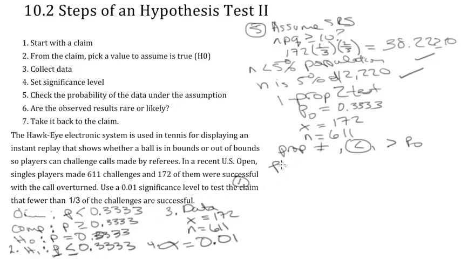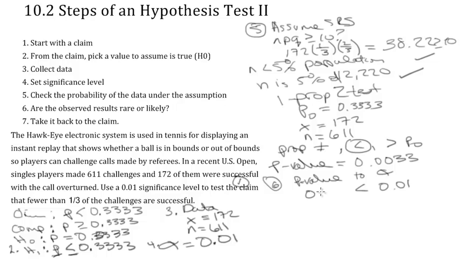And so what my calculator coughs up for me is that my p-value is equal to, oh gosh, what have I done with that? I have it written down somewhere. Oh, how interesting. Here's what I got. My p-value is 0.0033. So lots of 3's in this particular problem. And so now we'll move on to step 6. We'll compare that to the significance level. And even though we have a low significance level, our p-value is even smaller.